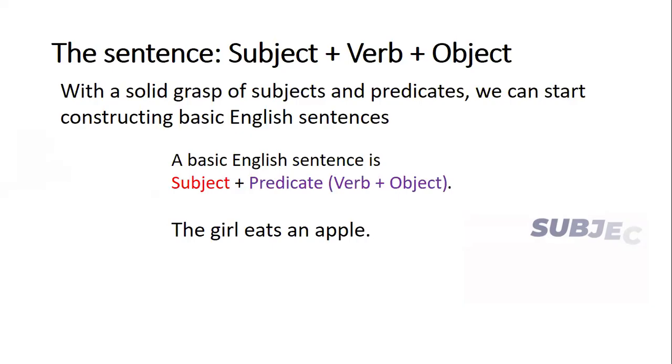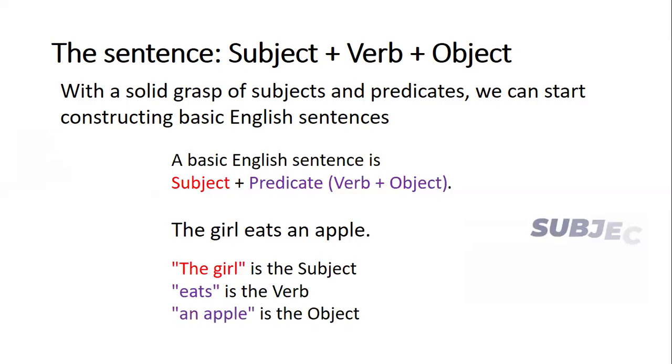Now, if I want to say which is the subject and which is the predicate, then the girl is the subject because we are talking about the girl. She is going to eat an apple. So our subject is the girl. Verb: eats. What is the action? Eating is the action, right? So eats is the verb. And what is the object? Apple. Again, it is a noun, right? Name is noun. So apple is the object. So the girl is the subject, eats an apple is the predicate.